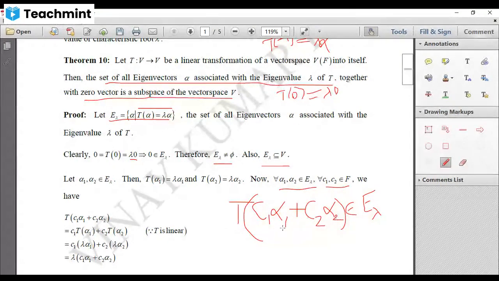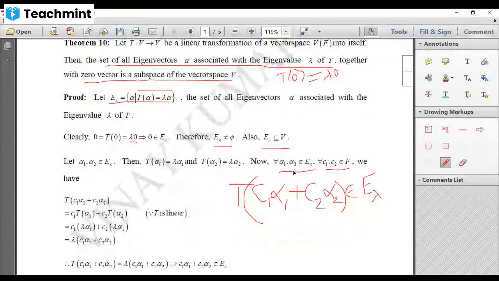That's what we have to show. When will you say this is an eigenvector associated with lambda? Yes, T of this is equal to lambda into C1 alpha 1 plus C2 alpha 2. If you can prove that, then that says that the eigenvector C1 alpha 1 plus C2 alpha 2 is associated with lambda. So any eigenvector associated with lambda comes in E lambda. Therefore, C1 alpha 1 plus C2 alpha 2 comes in E lambda. Therefore, E lambda is a subspace. This is what we have to prove.